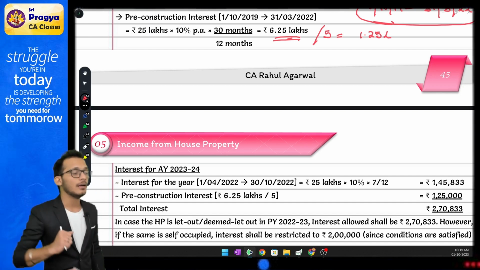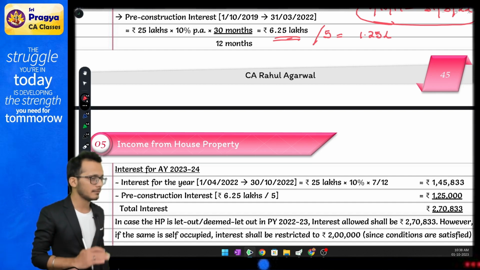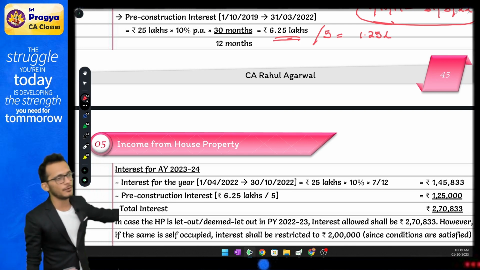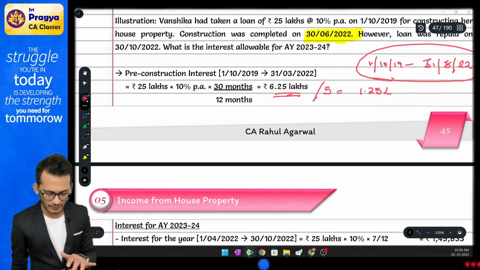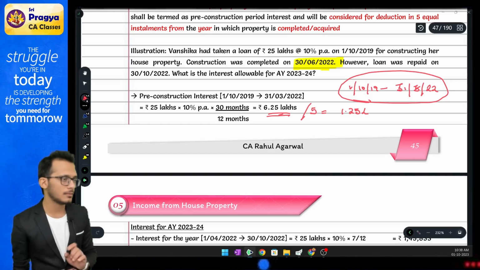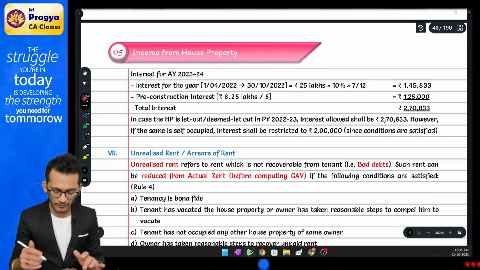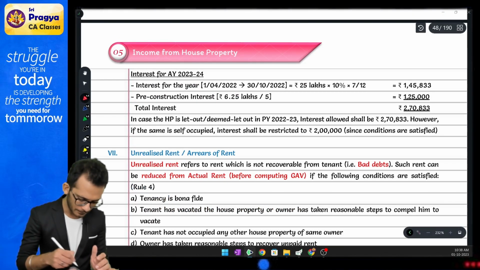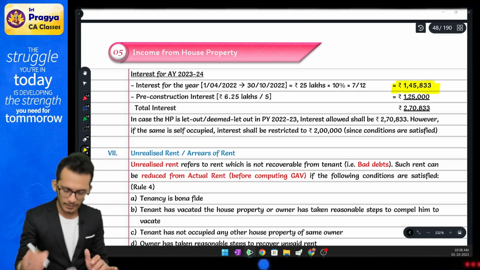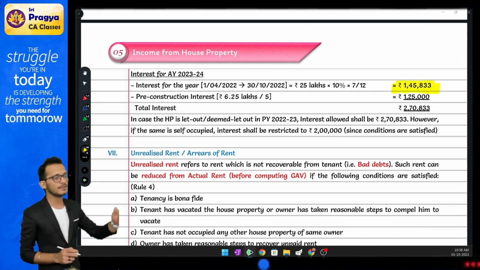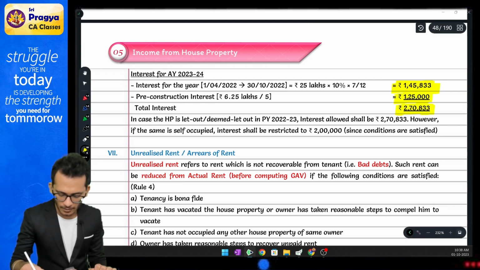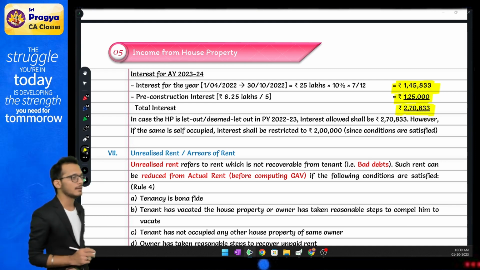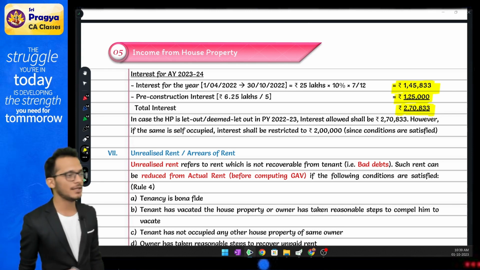Rahul, from when? From the year in which the house was completed, which means from 22-23. Then I also have to include my current year interest. In the current year the loan was available till 30th October, so my interest has become 1,45,833. On this I will also include my pre-construction interest, which is 1,25,000. Total has become 2,70,833. Rahul, can I claim this 2,70,833?